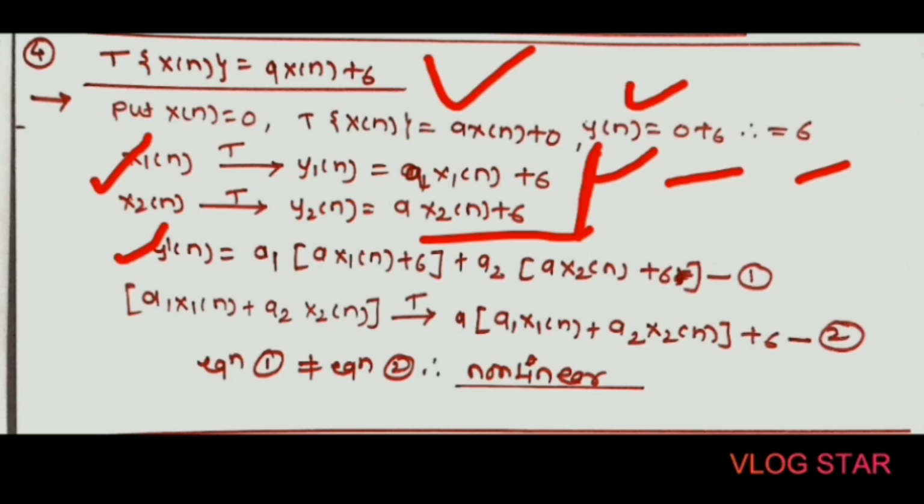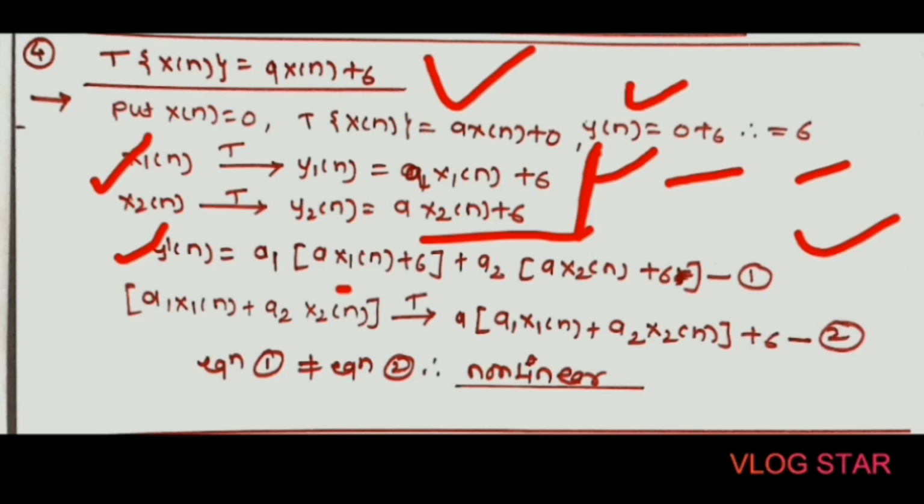So after adding y1 of n plus y2 of n, we get the equation a1 into, in bracket, a into x1 of n plus 6, plus a2 into a into x2 of n plus 6.